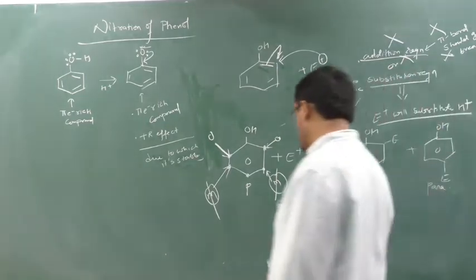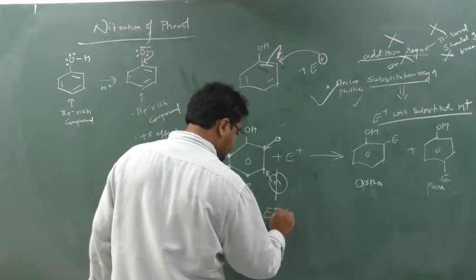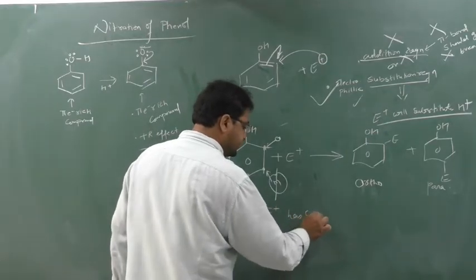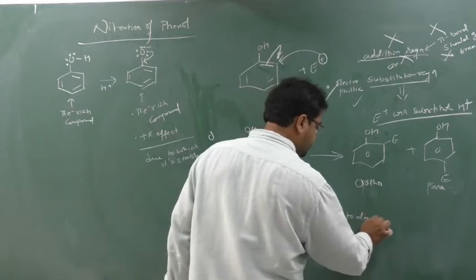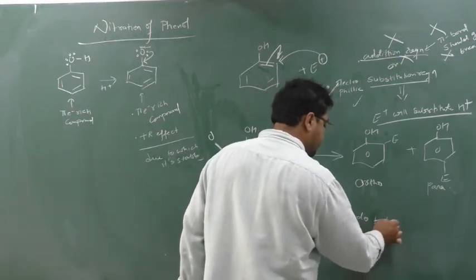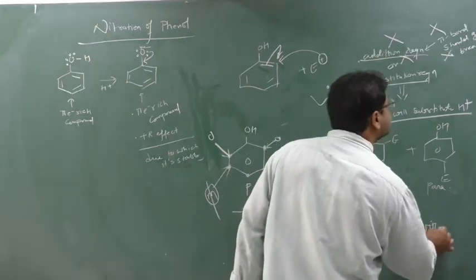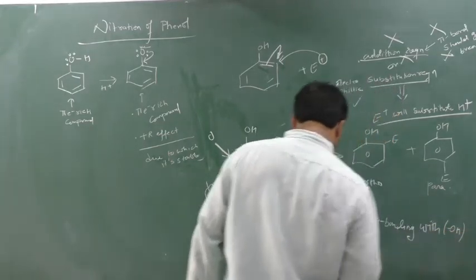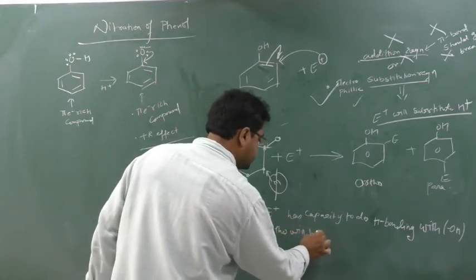Clear? So if E plus has the capacity to do hydrogen bonding with OH, ortho will be major.